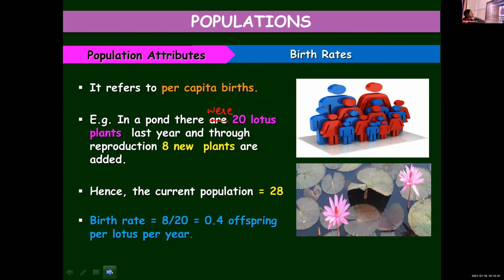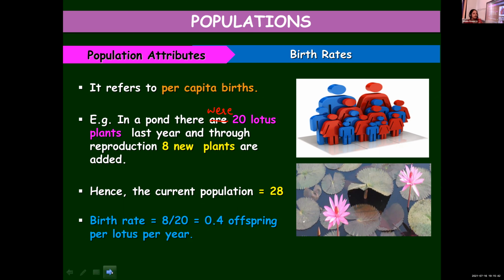I'll repeat once again. We were discussing different population attributes. The first one that we discussed was birth rate. Birth rate is per capita birth. And here the example given is in a pond, there were 20 lotus plants last year. And by means of reproduction, 8 new plants are formed. For calculating the birth rate, we have to use the original population as the denominator, and as the numerator, you add the newly formed or newly added ones.